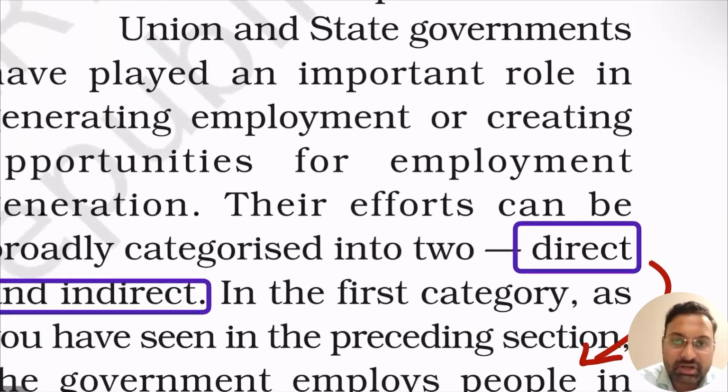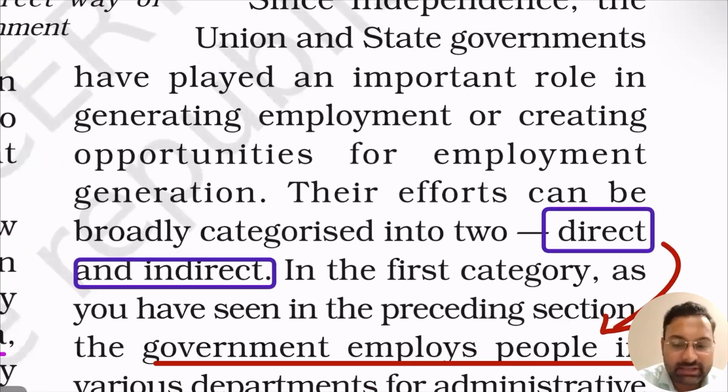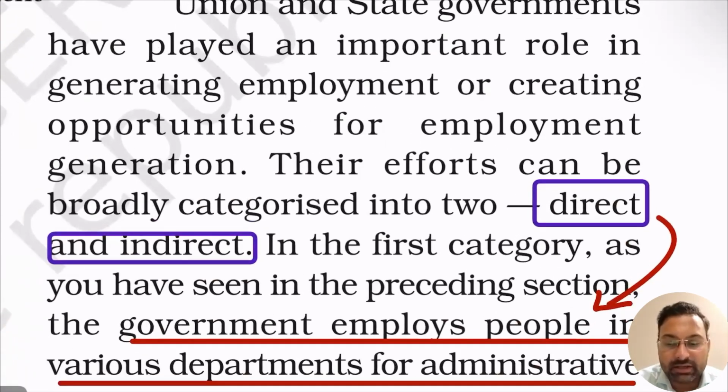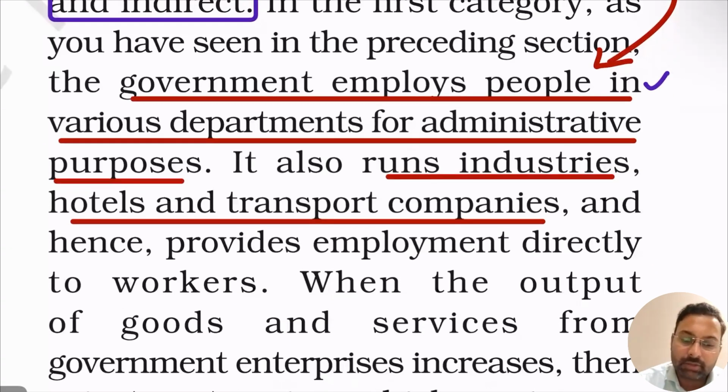Okay, so the government generates two types of employment. It can be direct or indirect, right? So when the government employs the people directly, right, in its PSUs, or its departments, or its services sector, or as a civil servant, for example, this is called a direct job, right? The government is giving the job directly. But if